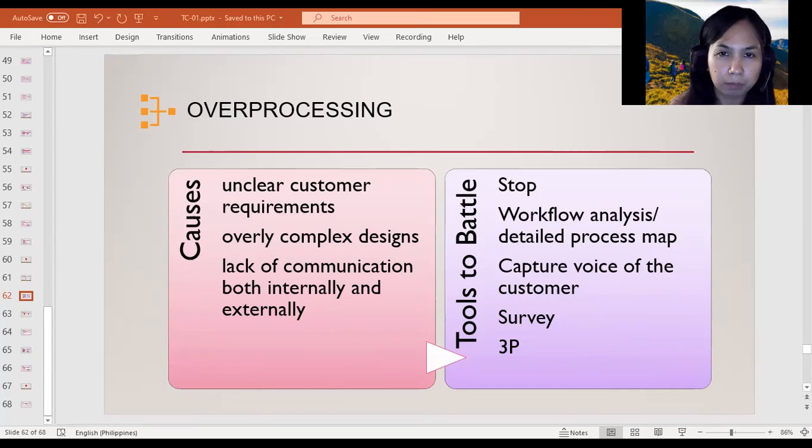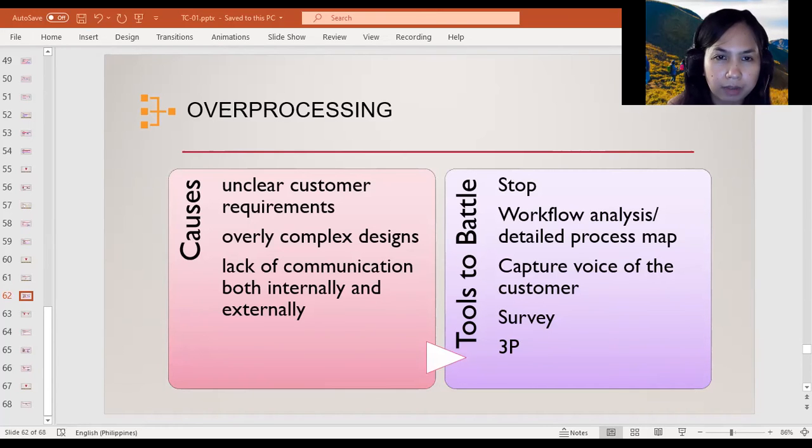We have completing a workflow analysis or detailed process map in order to identify and remove unneeded steps. And this part here is another powerful technique, and it's used by many companies to eliminate the processing waste. And this analysis doesn't have to be done with fancy electronic software.